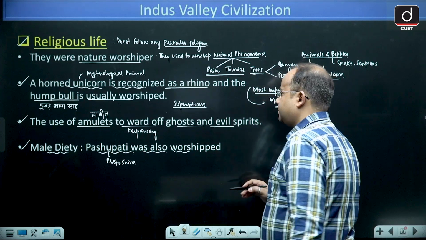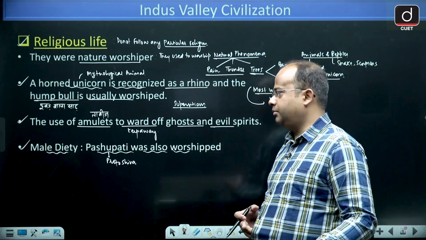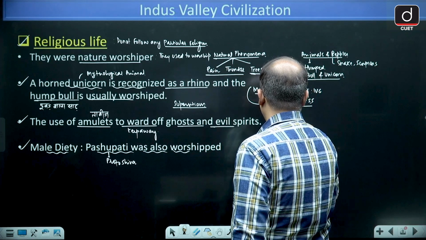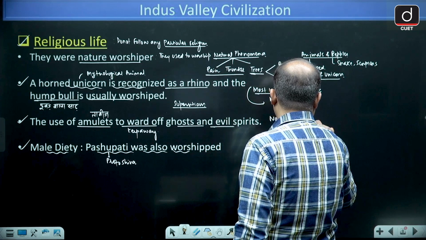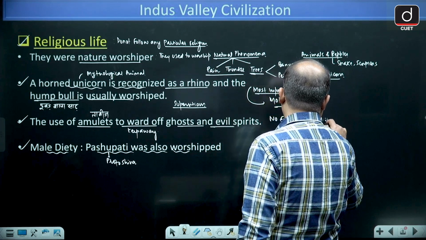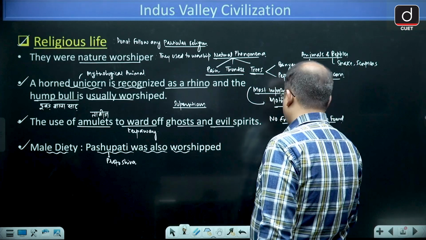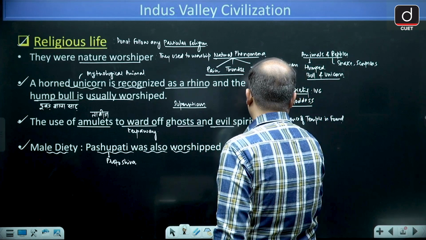Other than this, Pashupati, which is also known as Proto Shiva, is also being worshipped. And you will find that there is no evidence of temple from Indus Valley Civilization.